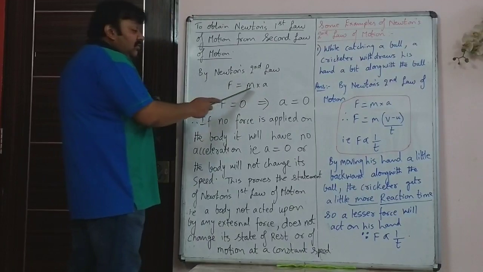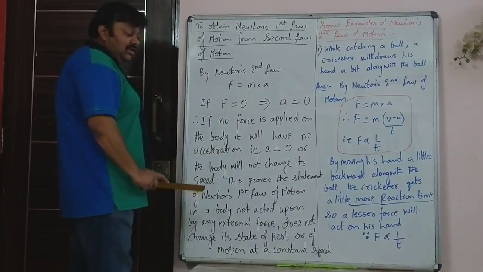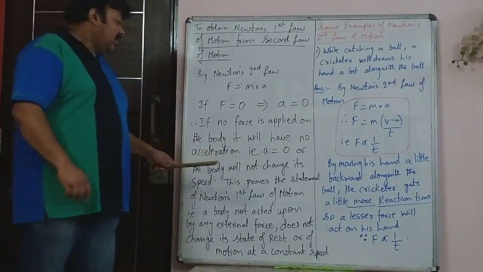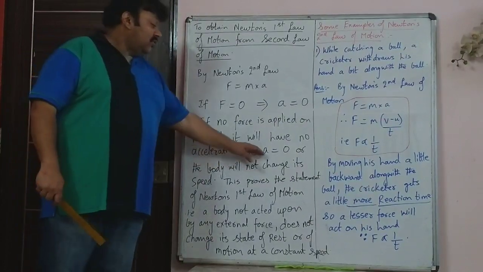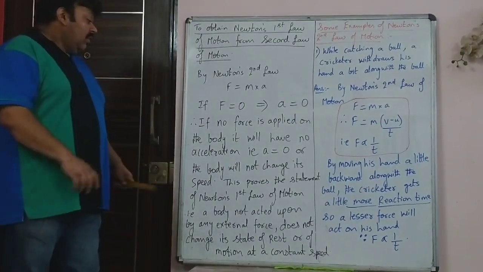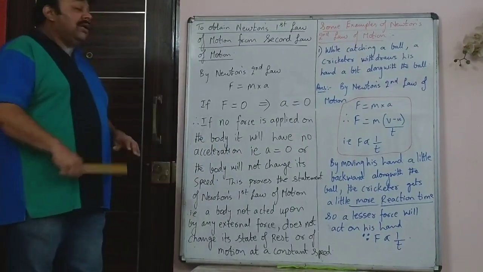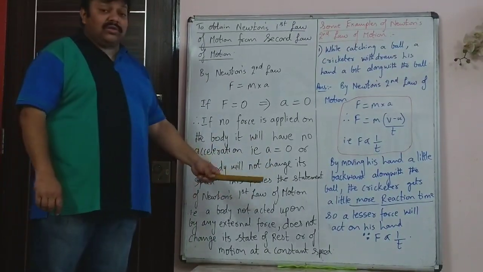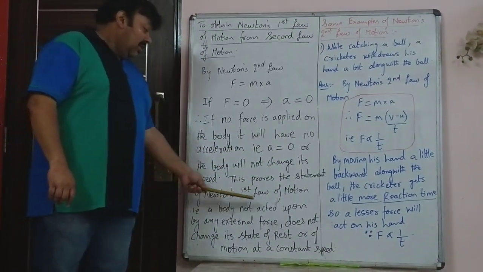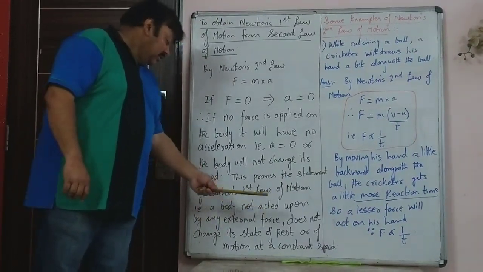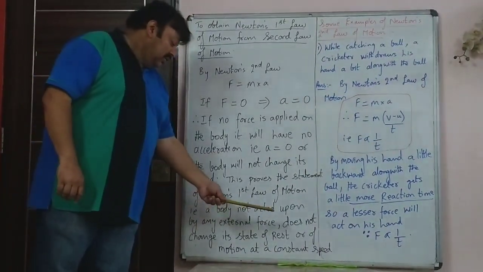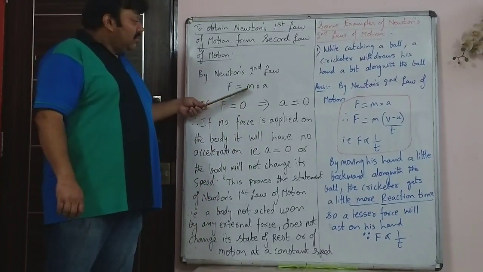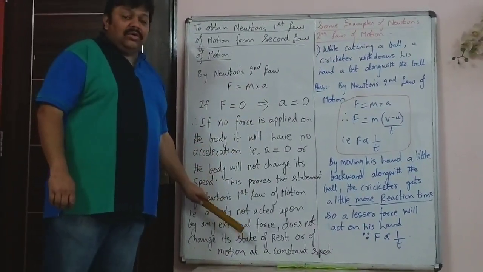So the second law states F = ma as per the mathematical expression. If force is 0, then acceleration is 0. If no force is applied on the body, it will have no acceleration, or the body will not change its speed. This proves the statement of Newton's first law: a body not acted upon by any external force does not change its state of rest or of motion at a constant speed. So this is how from the second law you come to the first law.